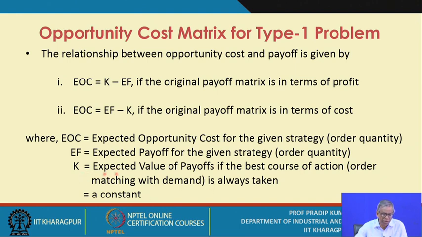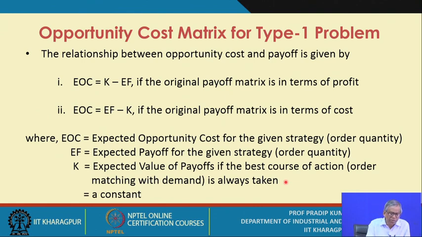And capital K is the expected value of payoffs if the best course of action, order matching with the demand, is always taken. That means essentially it is the values in the diagonal of the matrix, the best possible situation.